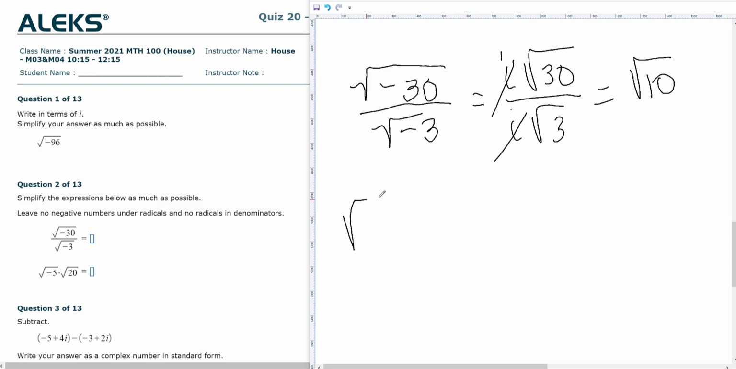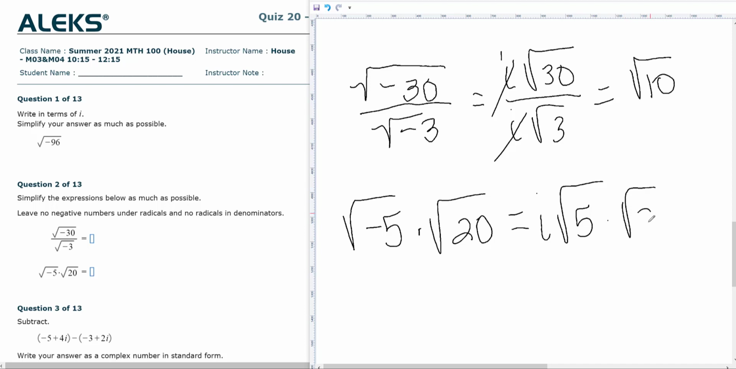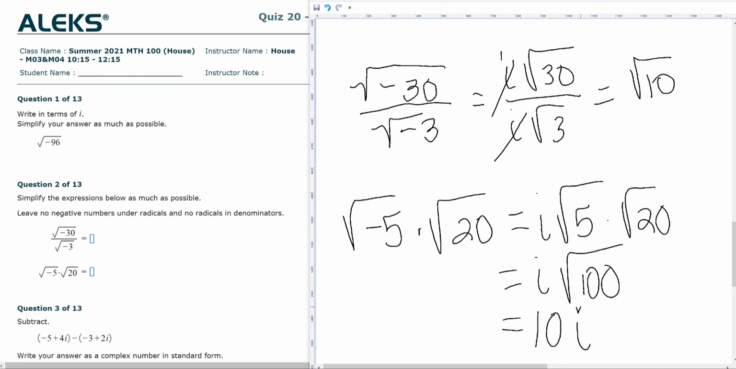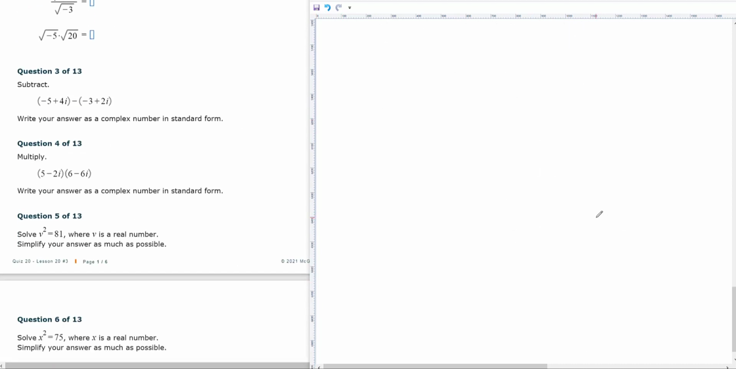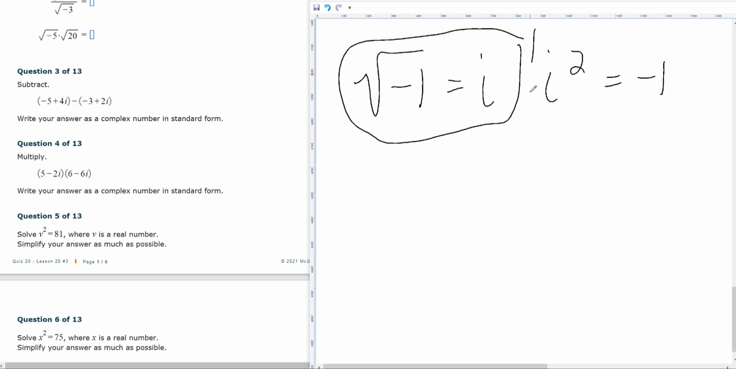So part 2 of number 2, the square root of -5 times the square root of 20, is i square root of 5 times the square root of 20. So that's i times the square root of 100. Well, that's just 10i. So keeping in mind the square root of -1 is i, and i squared is -1. These are the two facts you're going to want to remember about imaginary numbers.